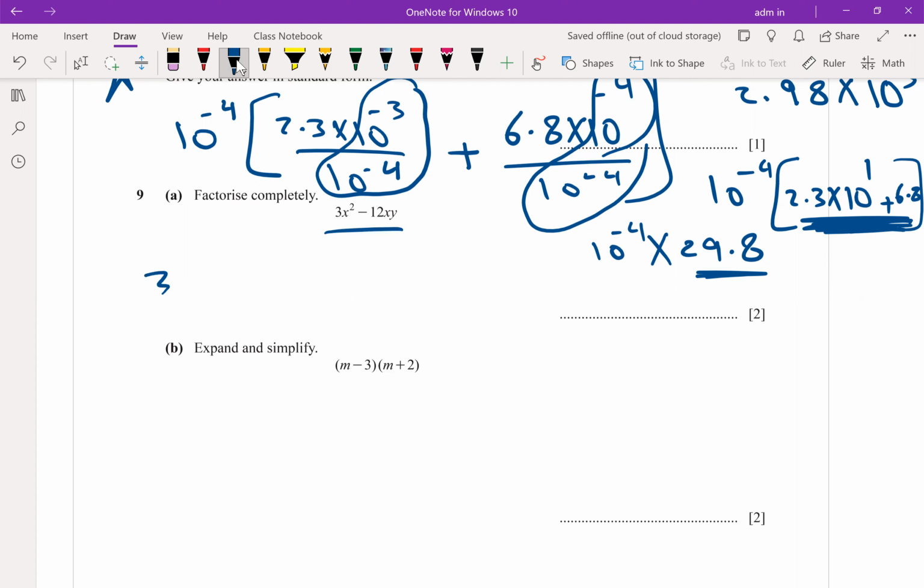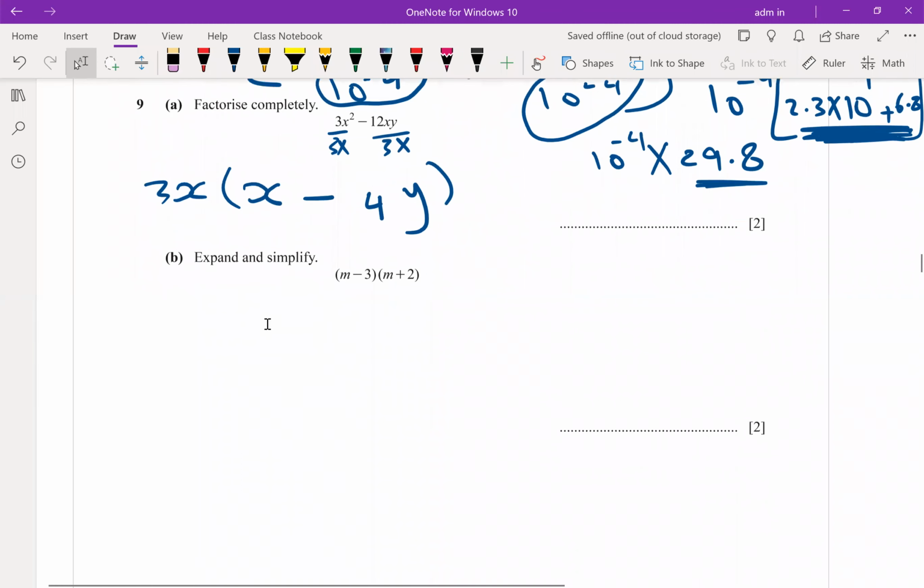Yes. What else? 3x and open bracket. You have to divide both terms by 3x. Divided by 3x, divided by 3x. So the first one will be x, minus 12 divided by 3 is 4y.